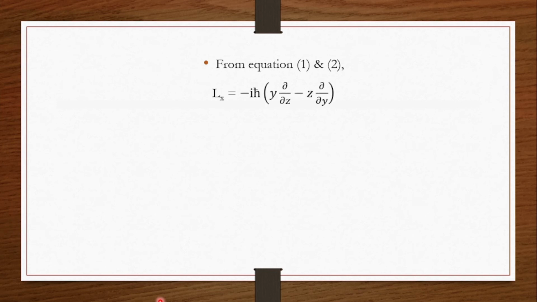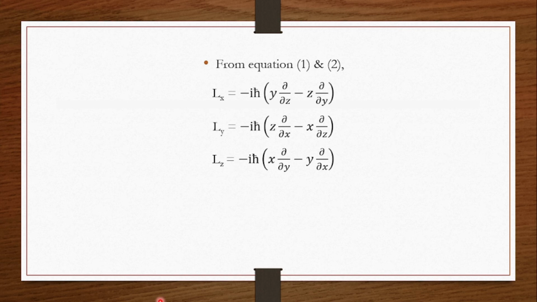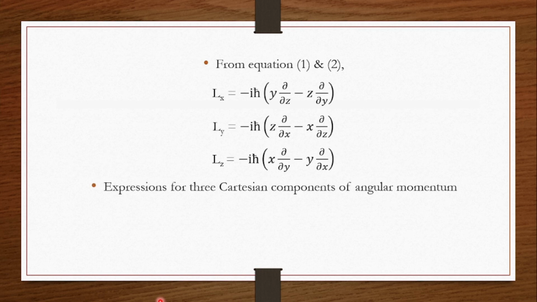By comparison we can say that Lx, which is the angular momentum along the x axis, will be equal to minus iħ into y ∂/∂z minus z ∂/∂y. Ly will be equal to minus iħ into z ∂/∂x minus x ∂/∂z. Lz will be equal to minus iħ into x ∂/∂y minus y ∂/∂x. So these are the expressions for the three Cartesian components of angular momentum, that is Lx, Ly, Lz.